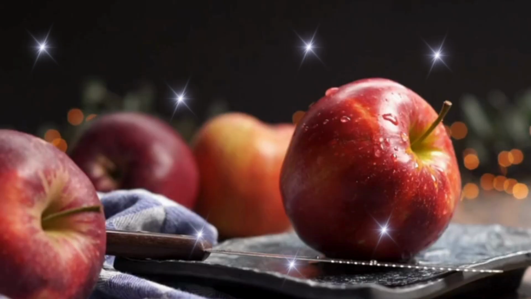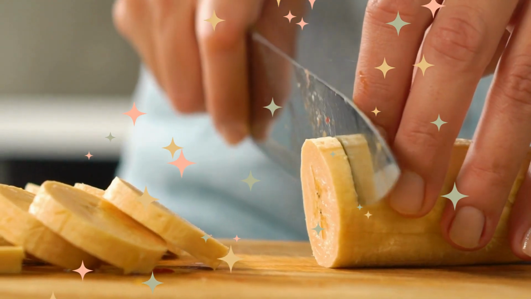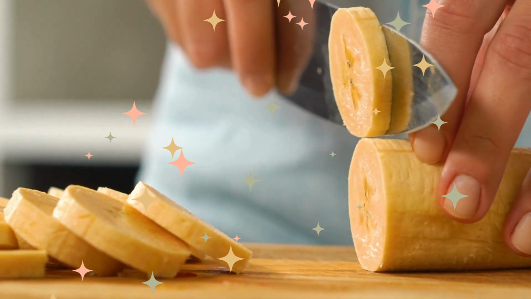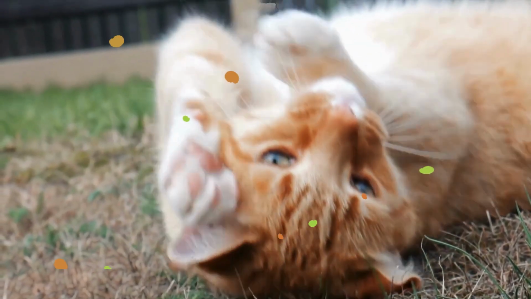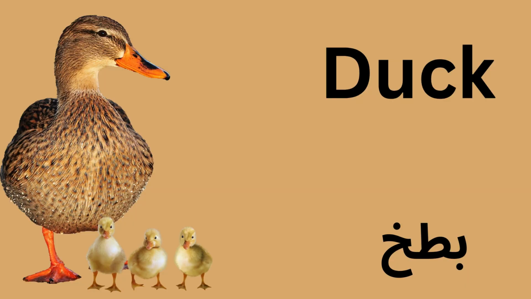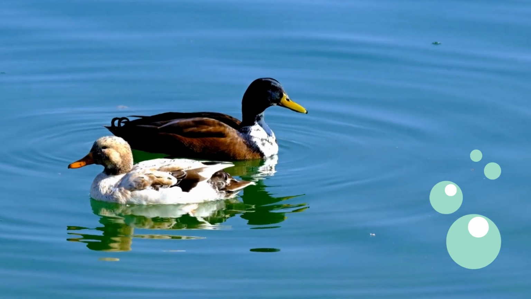A for apple. Apple mean is Save. B for banana. Banana mean is Kela. C for cat. Cat mean is Billy. D for duck. Duck mean is Buttock.